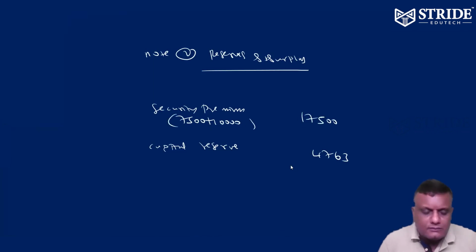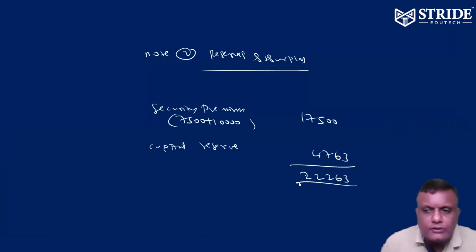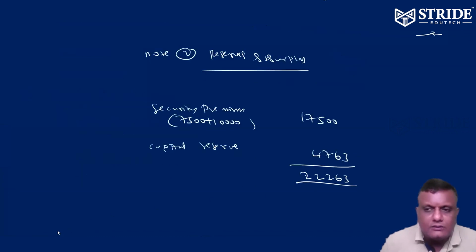Then 17,500 plus 4,763 is going to be 22,263. So 22,263.